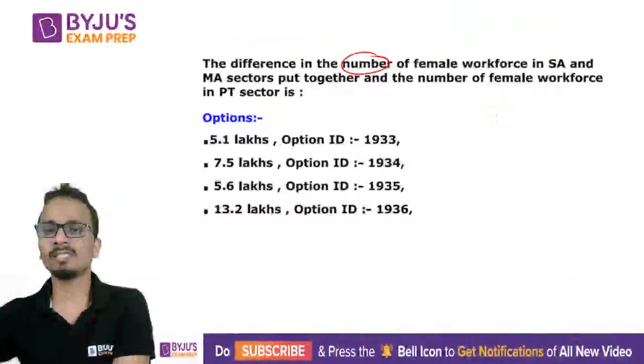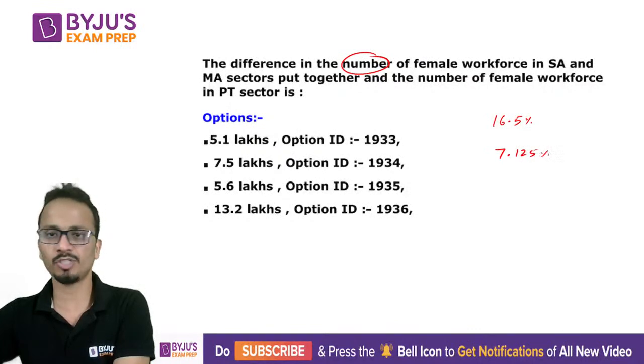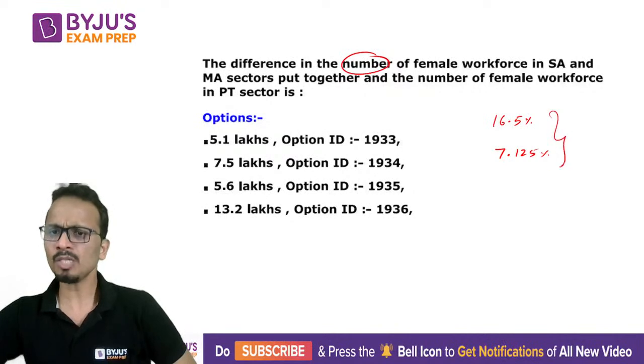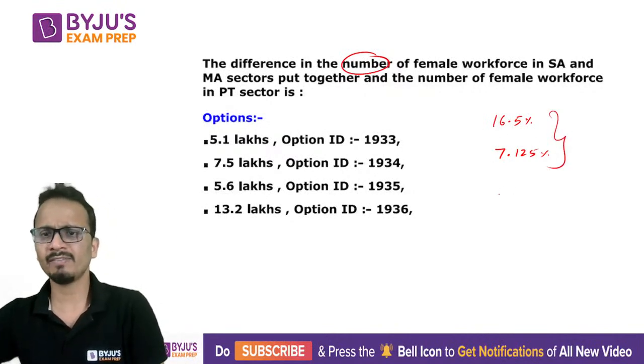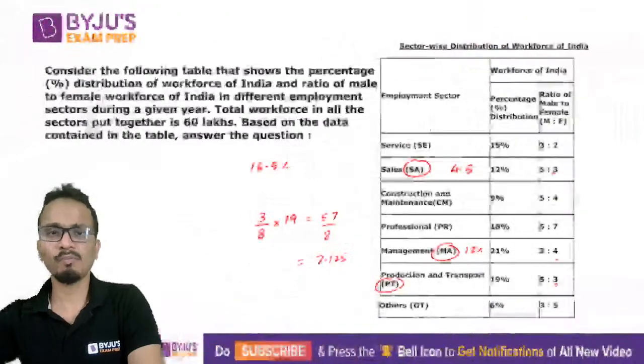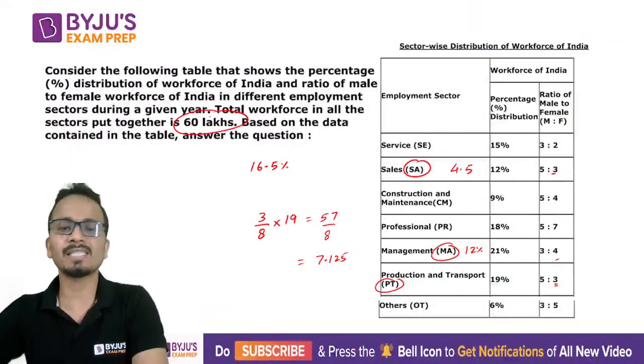One of them is 16.5% and the other is 7.125%. Now I'll calculate the difference between these two percentages. So the difference here is 16 minus 7, that is 9.375%. Now the total number of people, the workforce is 60 lakhs, that was given.